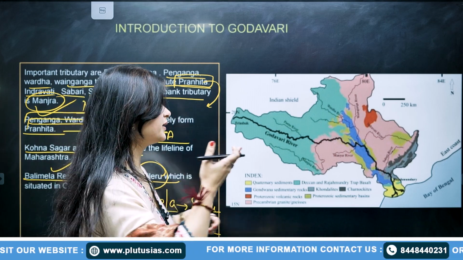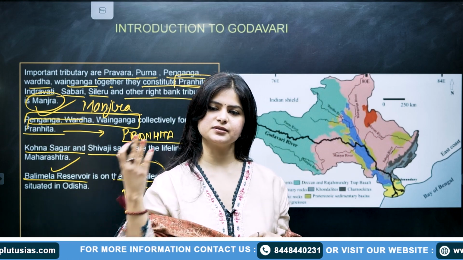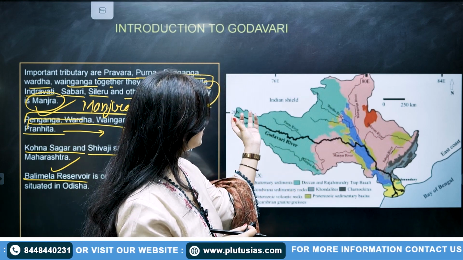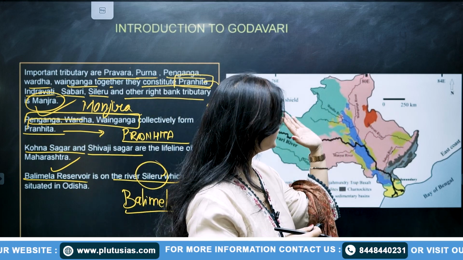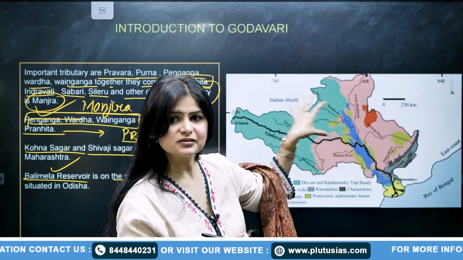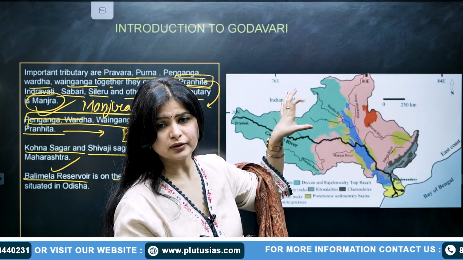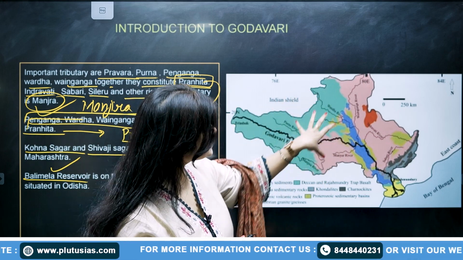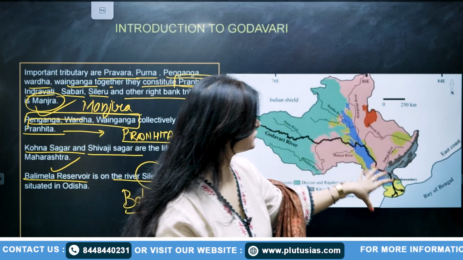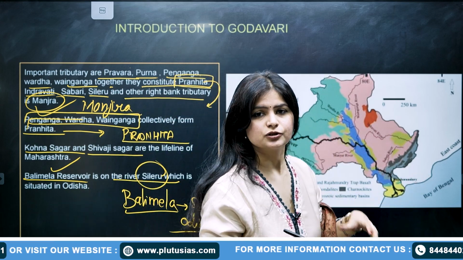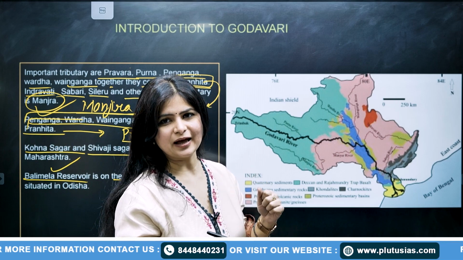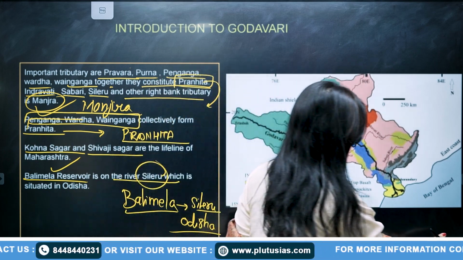Okay, now you can have a look at the map. This is the same map, but you can still analyze in a different way how the Godavari is coming from here and flowing through different parts and making the basin. Basins are also very, very important, not only the flow of the river but the basin in different parts and how it is draining. So please have a look at the Godavari map today so that you can have better clarity.